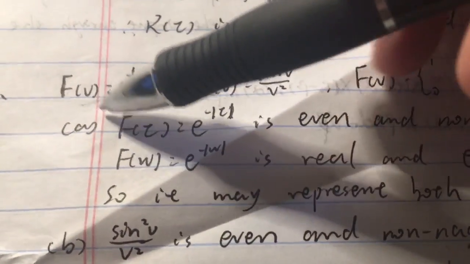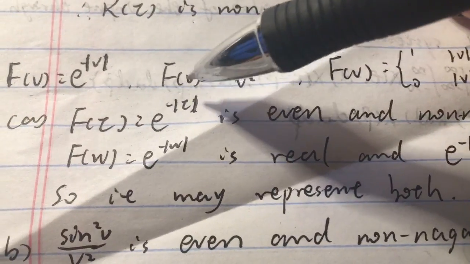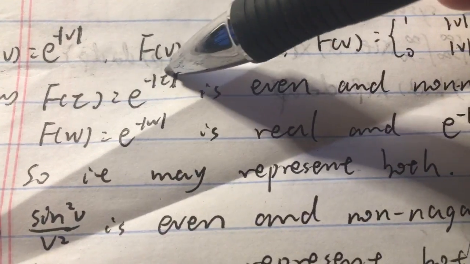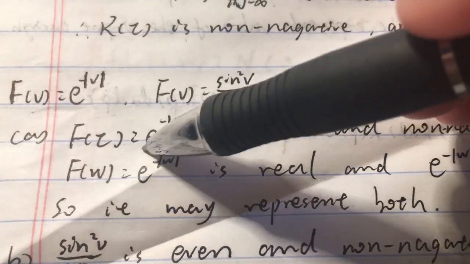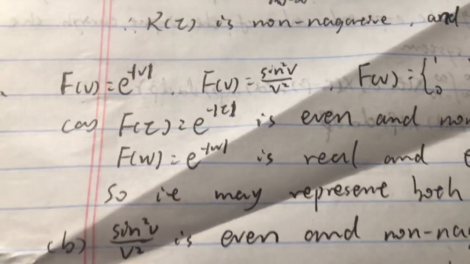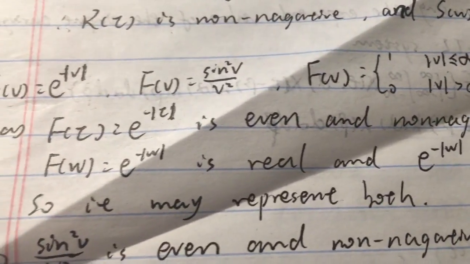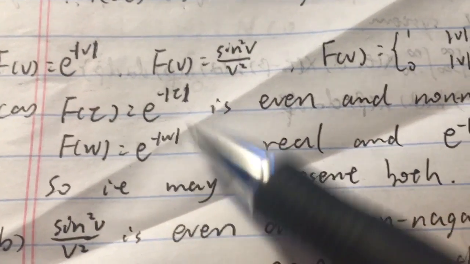At first we change v into tau, and we got this. From this we know that this function should be even because it's absolute tau. It should be even, and also it's non-negative because this value of the function is no less than 0. So it's even and non-negative. And also we change v to omega, and it's the same.